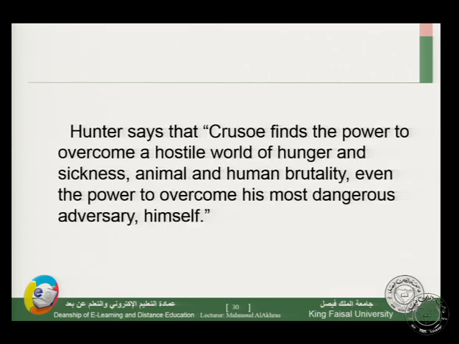Let's have this final quotation. Hunter says that Crusoe finds the power to overcome a hostile world of hunger and sickness, animal and human brutality, even the power to overcome his most dangerous adversary, himself.